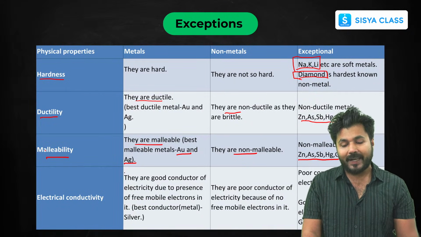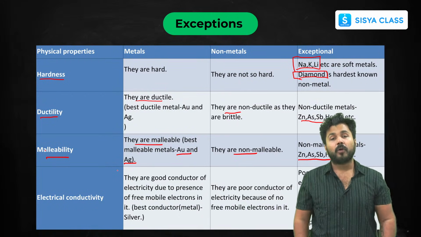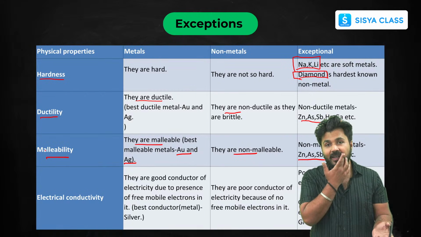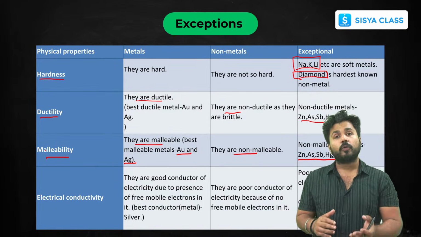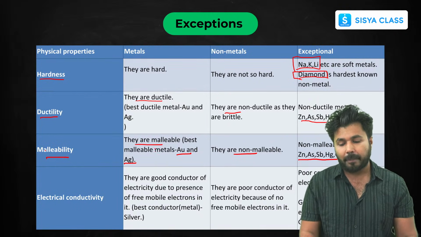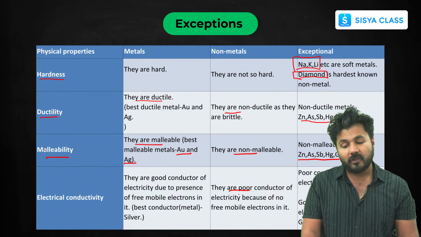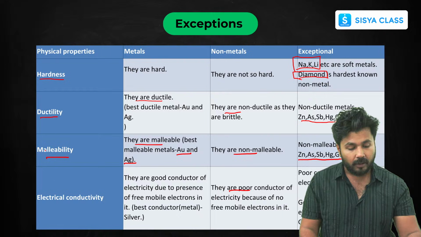Now talking about electrical conductivity, metals are good conductors of electricity because they have valence electrons in them. And because of that, the best one is silver. Now you know about copper, you know about aluminium. So these are some good conductors. Now non-metals are poor conductors because they do not have any free mobile electrons in them.